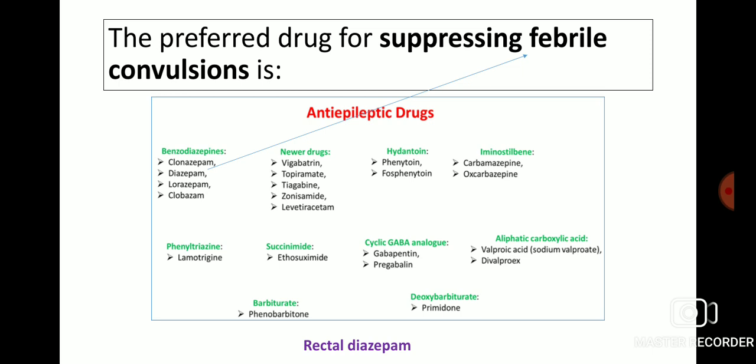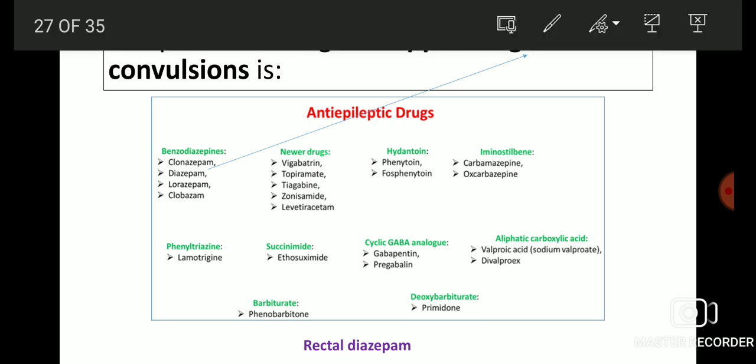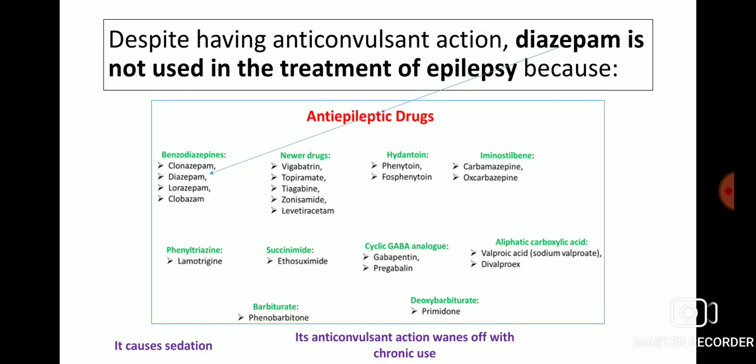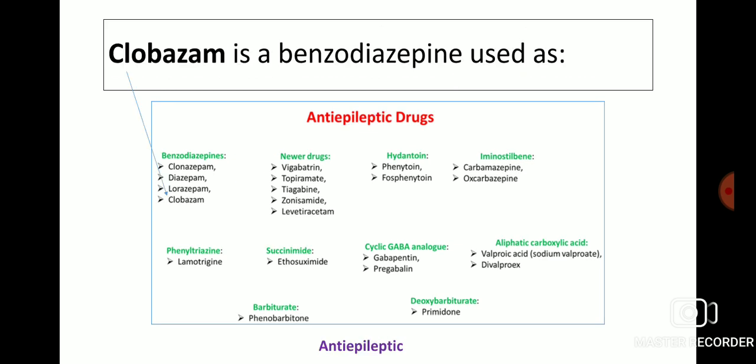The preferred drug for suppressing febrile convulsions is diazepam, that is rectal diazepam, from the benzodiazepine class. Despite having anticonvulsant action, diazepam is not used in the treatment of epilepsy because it causes sedation. Also, its anticonvulsant action wanes off with chronic use. Clobazam is a benzodiazepine used as an antiepileptic.